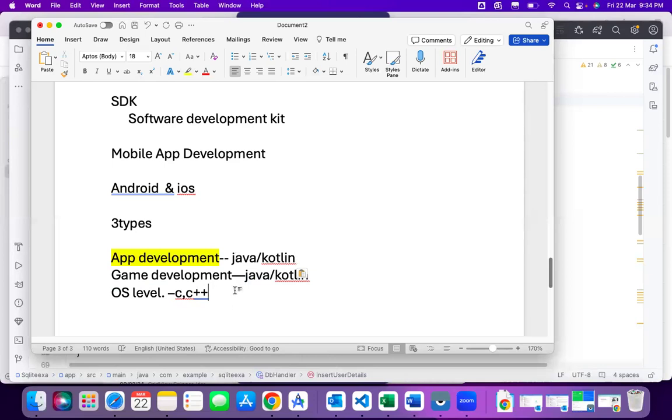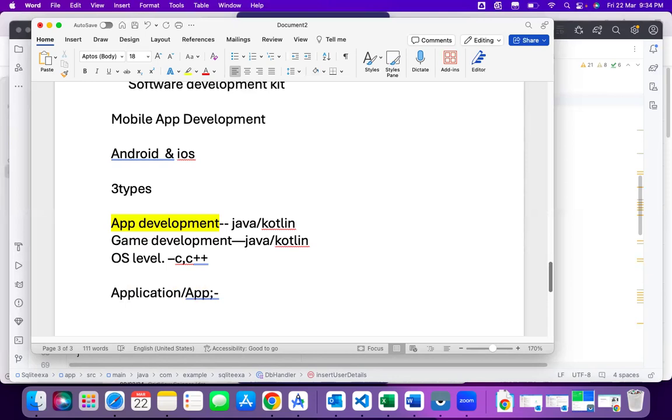Next, I have a few more points before entering into the details. One is application and app. Is there any difference between these two words? You have to understand this clearly. What is an application? What is an app? Say I am working on Java and I developed one application.